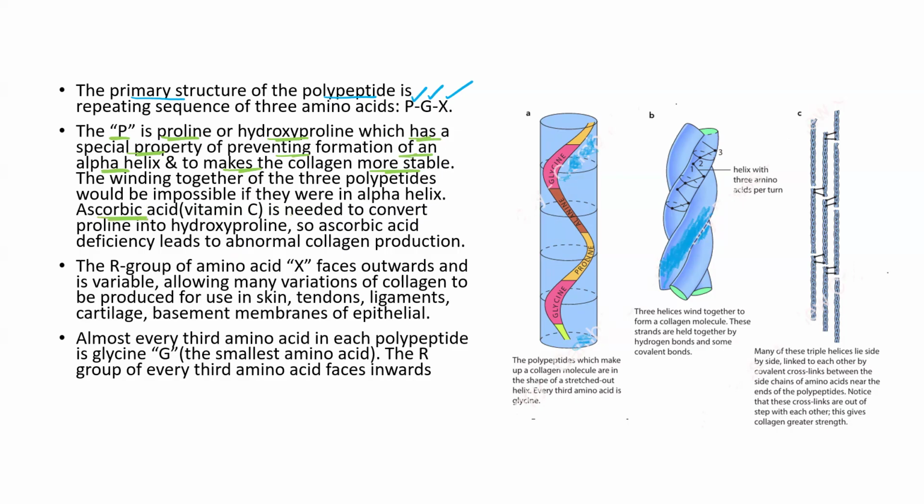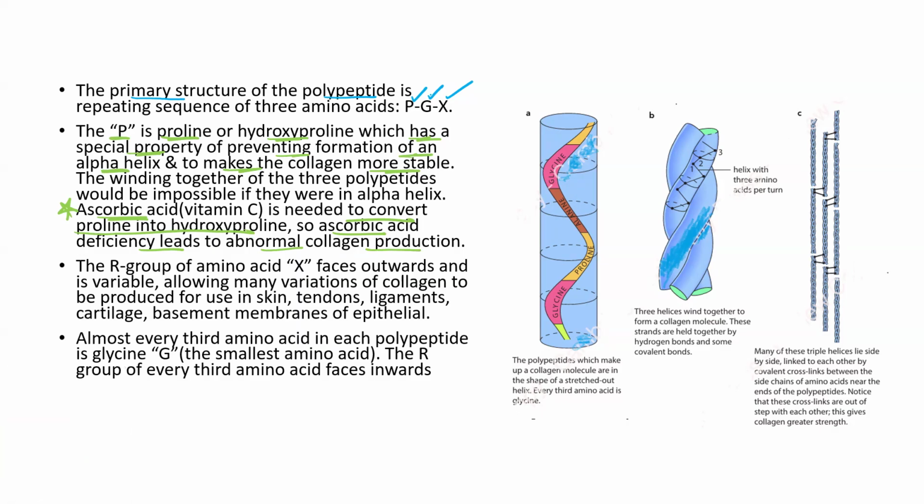Ascorbic acid, that is vitamin C, is very important, which is needed to convert proline into hydroxyproline. Please understand, this is a very important concept. So ascorbic acid deficiency can lead to abnormal collagen production. So I think the P group is clear to you.